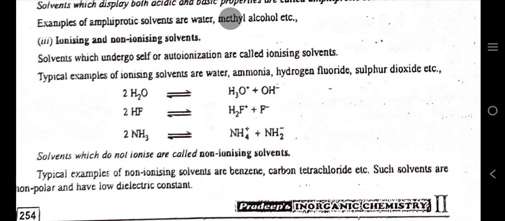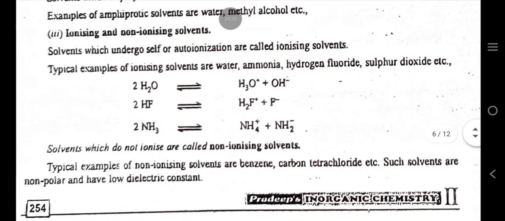Ionizing and non-ionizing solvents. Solvents which undergo self or autoionization are called ionizing solvents. Typical examples of ionizing solvents are water, ammonia, hydrogen fluoride, sulfur dioxide, etc. Solvents which do not ionize are called non-ionizing solvents. Typical examples of non-ionizing solvents are benzene and carbon tetrachloride. Such solvents are non-polar and have low dielectric constant.